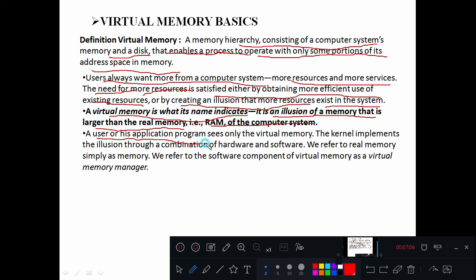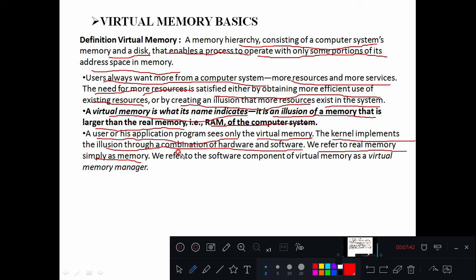A user or his application program sees only the virtual memory. The kernel implements the illusion through the combination of hardware and software. We refer to the real memory simply as memory. We refer to the software component of a virtual memory as a virtual memory manager, right? So here the kernel will map the physical memory and this virtual memory. Whenever we look for any particular data or instruction, if it doesn't reside in RAM, then it is going to exist on the hard disk, right?